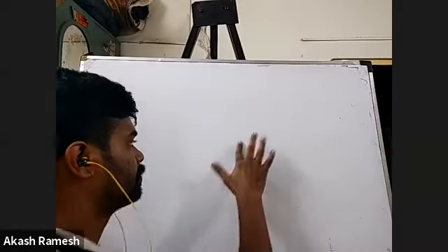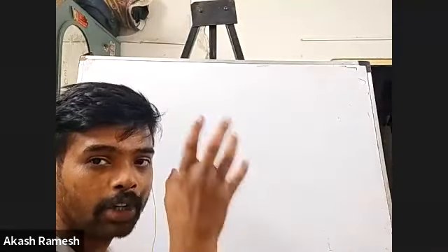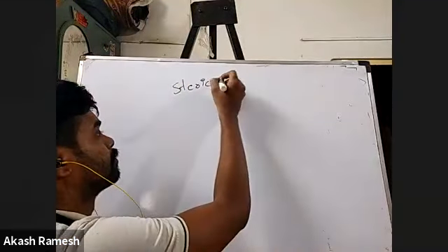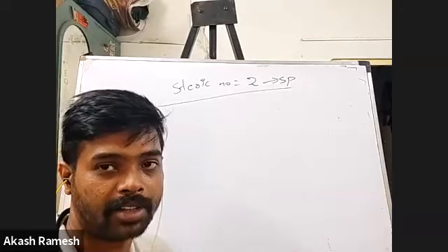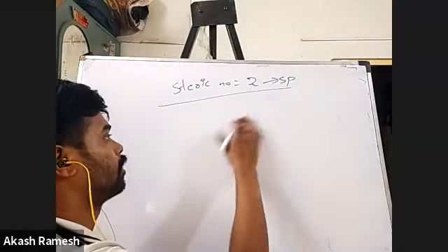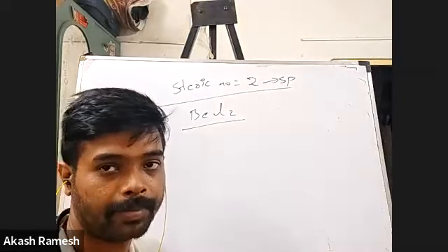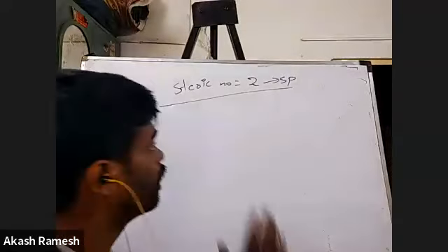Okay, fine. Now I'm going to go with the steric number flow. Let me start with steric number 2. Obviously, I know steric number 2 means the hybridization is sp. Let me take some molecules and see how exactly sp hybridization happens. I'll take a very easy example, beryllium chloride. But before this, I will start representing molecules like this.